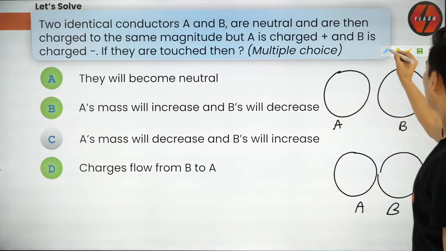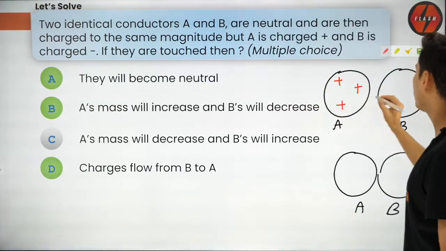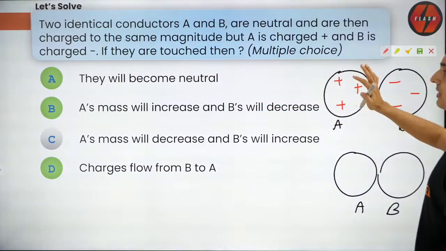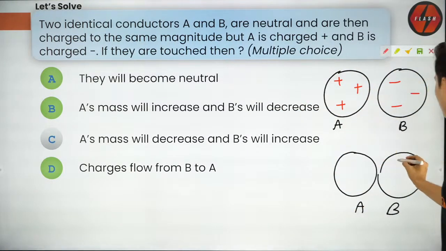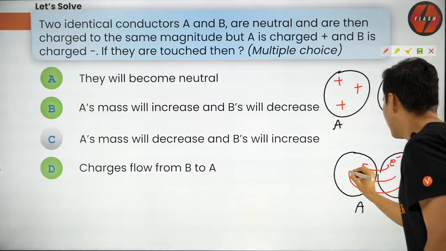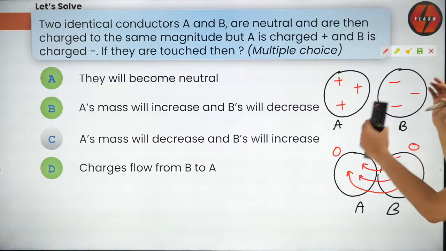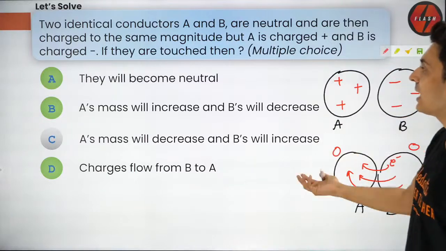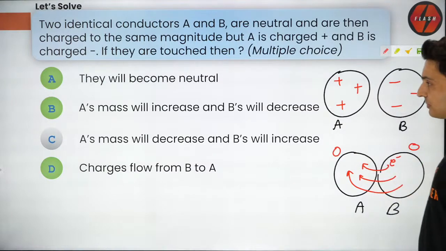This was before. Before touching, let's see what the charges on them were. A was positive, B was negative, but of the same magnitude. Same magnitude, opposite charges. Now, if they are touched, what will happen? These electrons from here will jump like this, correct? These electrons will jump, and this will have zero charge, and this will also have zero charge, only because the amount of positive and the amount of negative was equal. So, look at the options. They will become neutral, yes, because both of them will have zero charge.